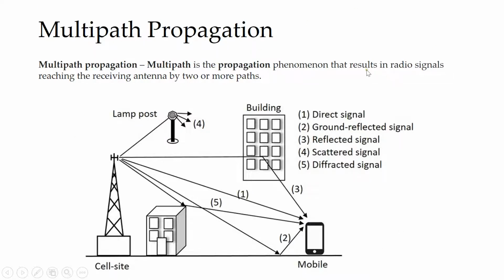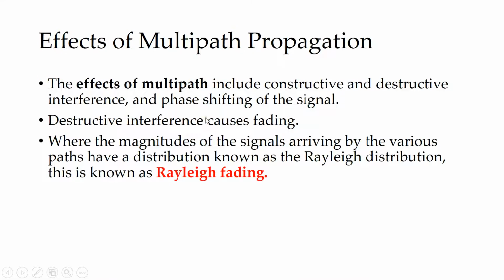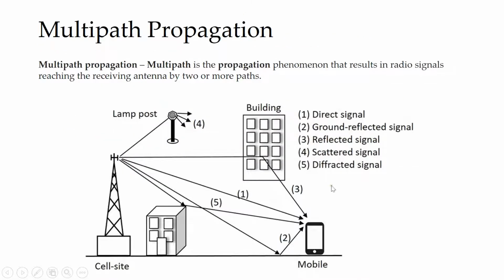Wherein it results in radio wave signals reaching the antenna by more paths. What are the effects of multipath propagation? When I go back to the diagram, what is the effect here? Look, I have sent only one signal. That one signal is coming as 5 signals. So 1 has been multiplied as 5. So there is addition of the signals, right? So I call it constructive. One effect is constructive, right?